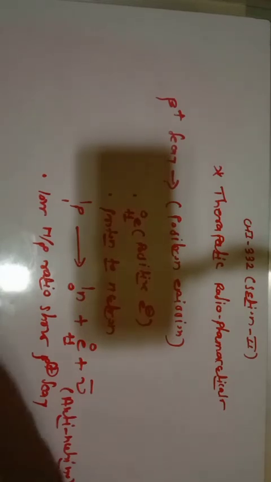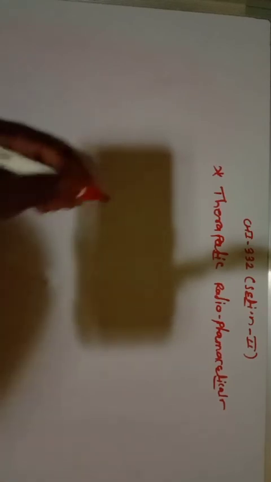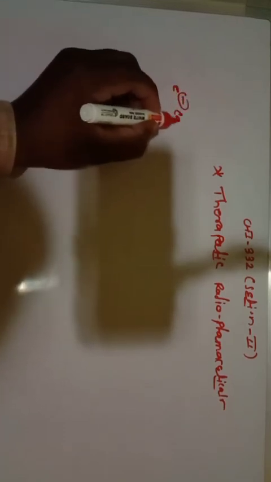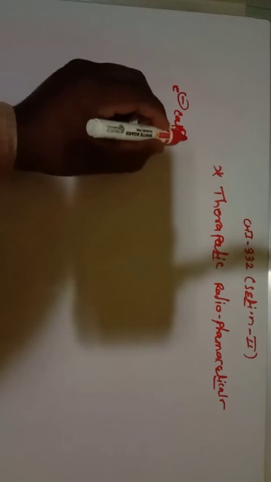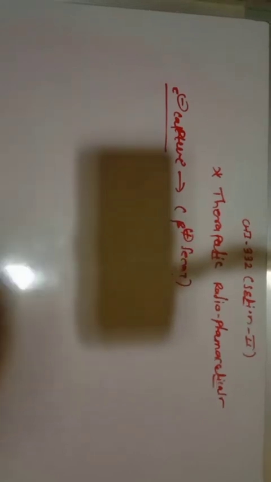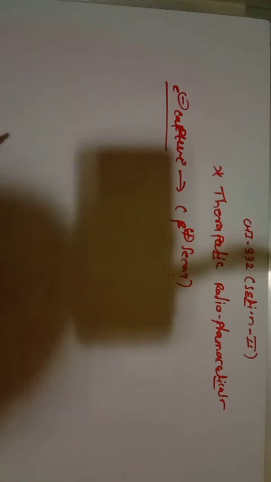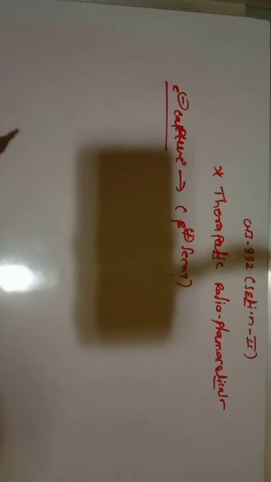Let us discuss the next one, that is electron capture. It is similar to beta plus decay. You should remember, in beta minus decay the atomic number increases by 1 unit. In beta plus decay, the atomic number decreases by 1 unit. And electron capture is similar to beta plus decay, meaning the atomic number decreases by 1 unit.